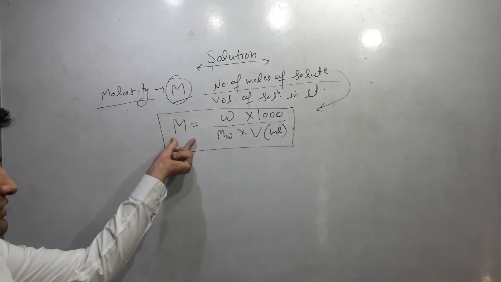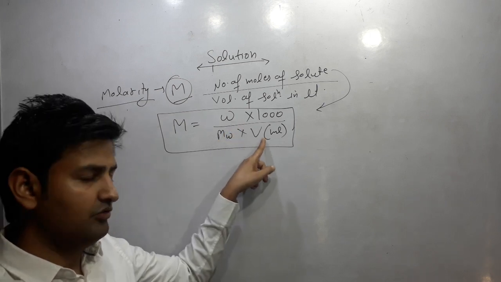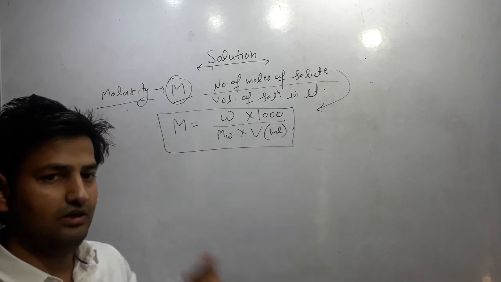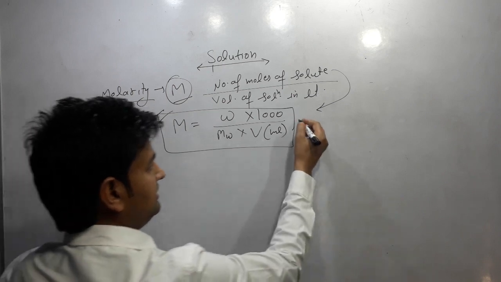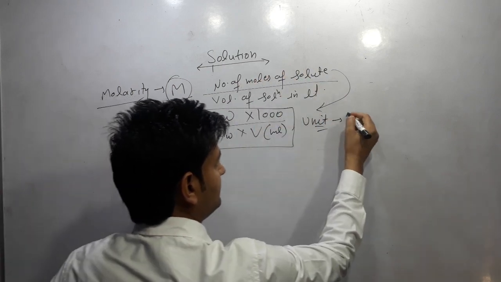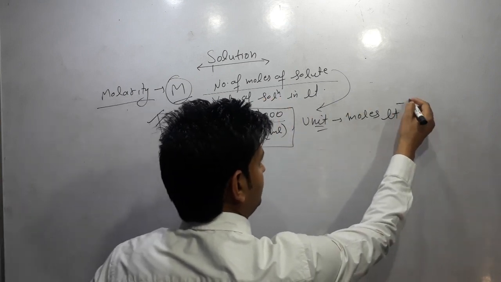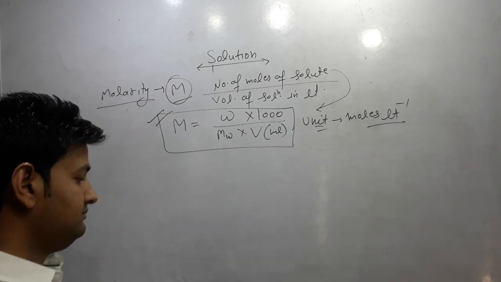So the molarity of the solution is the mass of solute divided by the molar mass of solute, times the volume of solution. If the volume is given in ml, then it is divided by 1000. So we can calculate the molarity of the solution. The unit of molarity: number of moles, and volume in liters. So the unit is moles per liter.